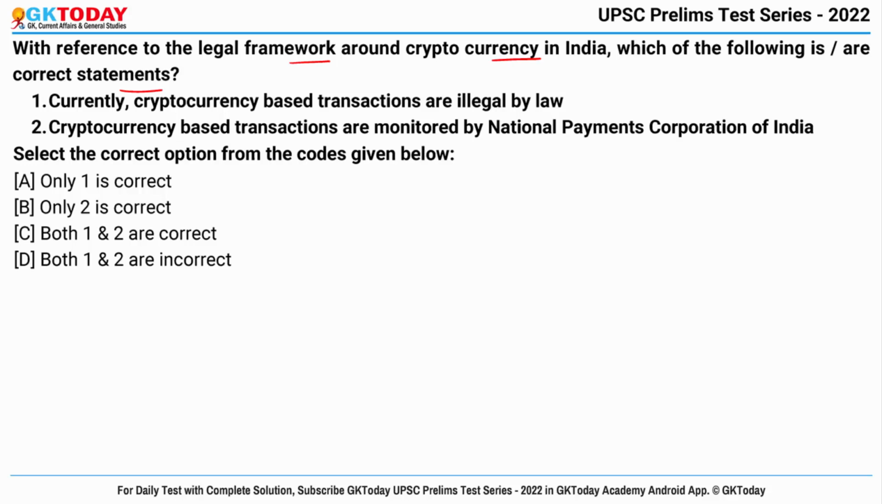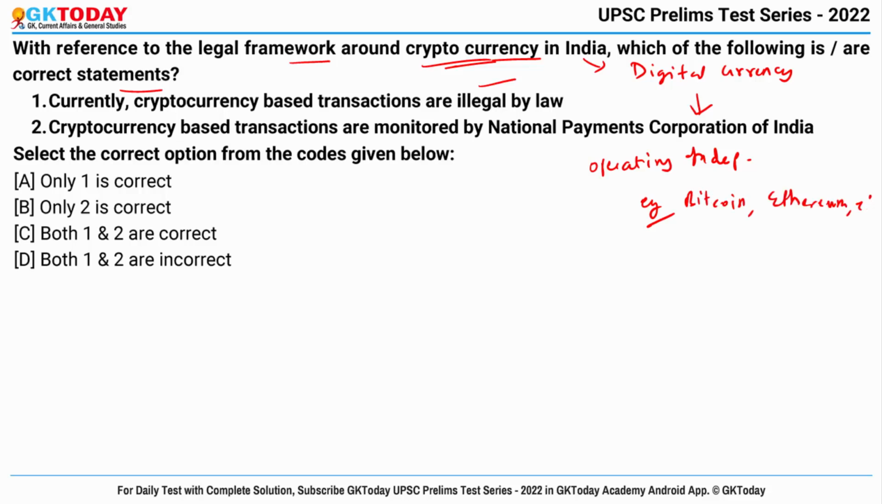First of all, what is cryptocurrency? It is actually a type of digital currency in which encryption techniques are used to regulate the units of currency and verify the transfer of funds. And the problem is it operates independently of central bank. For example, Bitcoin, etc.